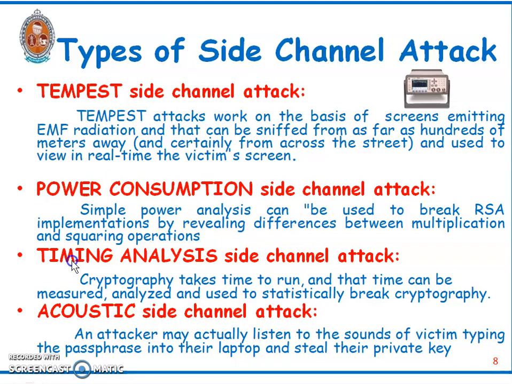The next one is the timing analysis side channel attack. Cryptography takes time to run, and that time can be measured, analyzed, and used to statistically break the cryptography. By carefully measuring the amount of time required to perform private key operations, attackers may be able to find fixed Diffie-Hellman exponents, factor RSA keys, and break other crypto systems.